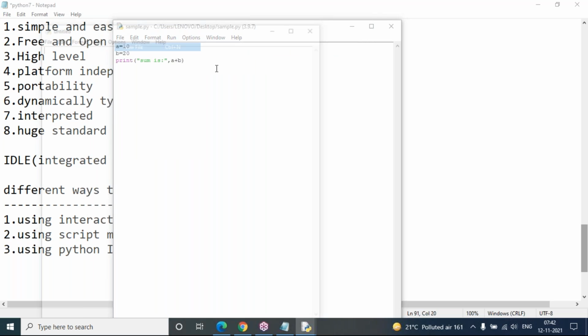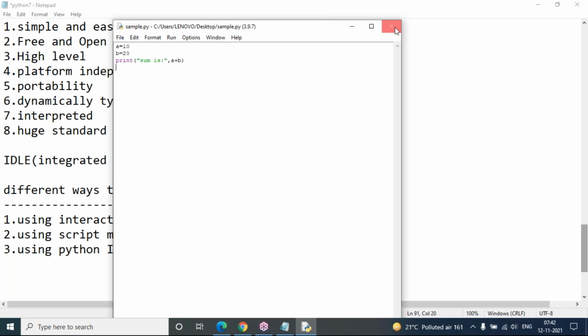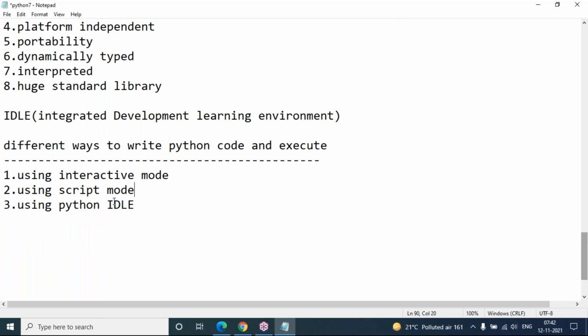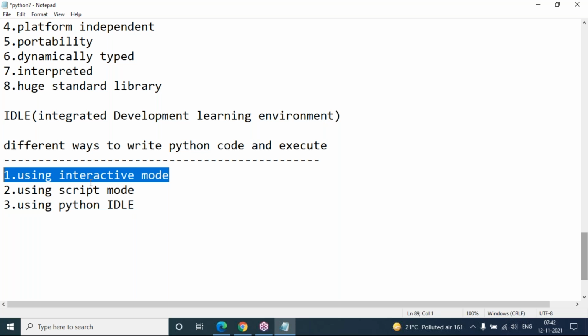Like this, you can create a new file here every time: file menu, new file. So you can write your code here as much as you want, and make sure that you must save with the .py extension and run your file. These are the options that are there. But strictly remember, I am not going to follow any one of these options in our upcoming sessions. I'm not going to follow interactive mode or script mode or Python IDLE.